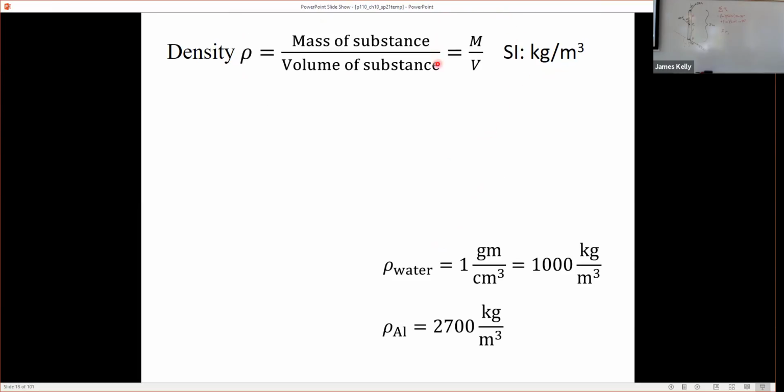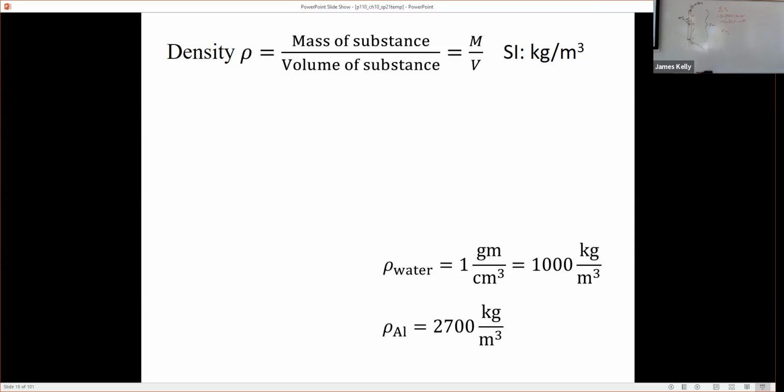Average density is the mass divided by the volume. So the more densely it's compressed in space, in other words, for the same mass, the smaller the volume you put it in, the more dense you have. Okay, and the SI units, of course, are kilograms per cubic meter.